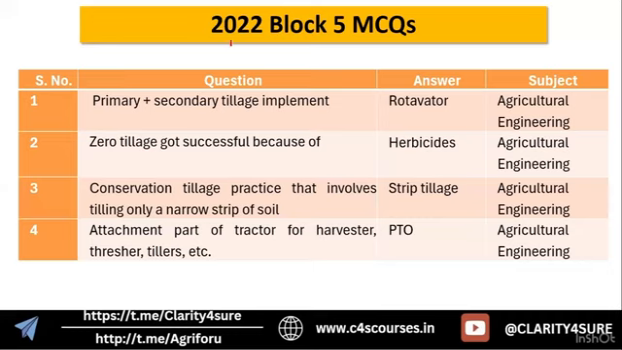Now let's discuss 2022. From 2022, there are around 8 questions. First is again on agriculture engineering. The implement which is used for both primary and secondary tillage operations is the rotavator.